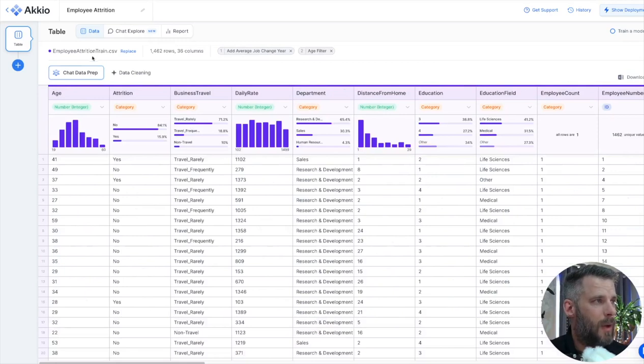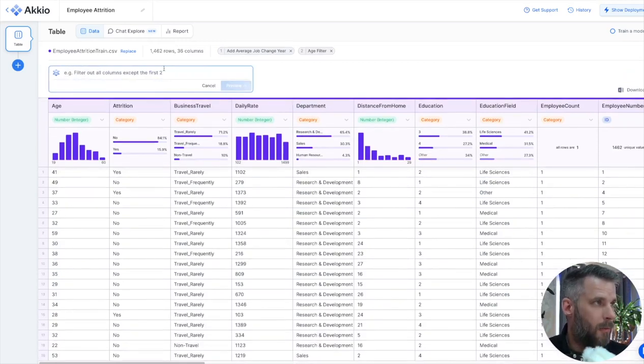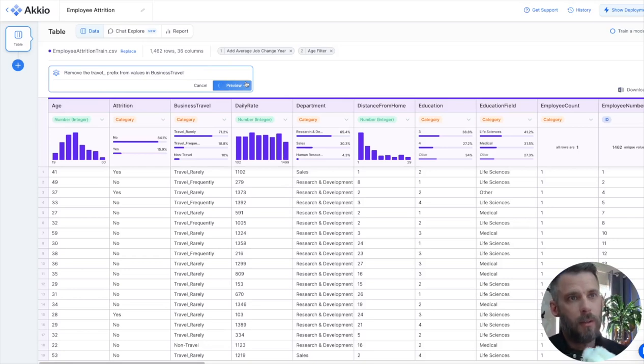I don't really like that. I'd rather it just say rarely, frequently. That way reporting is easier in the future. So I'm going to say remove the travel underscore prefix from the values in business travel. Hit preview, and we'll go. So this is how we can manipulate the data very quickly. And again, a lot of this you could do in Excel, but we can also look for Six Sigma outliers.